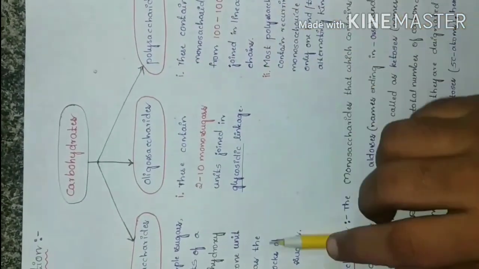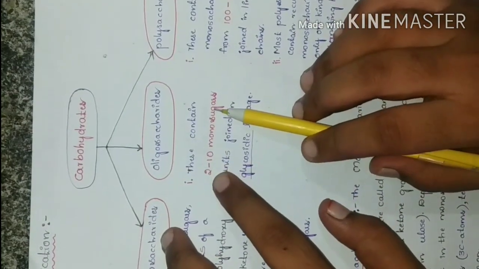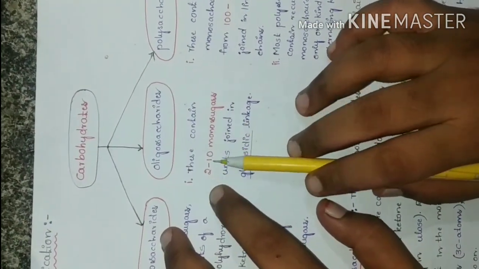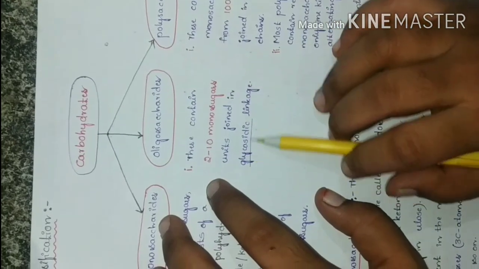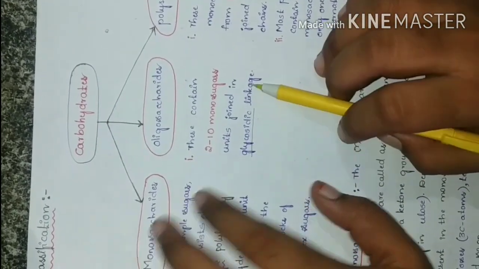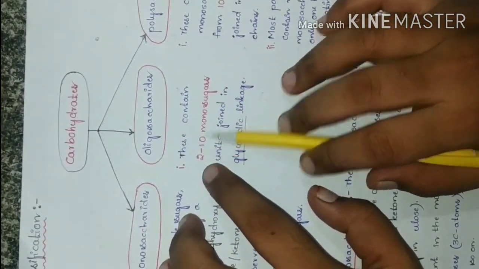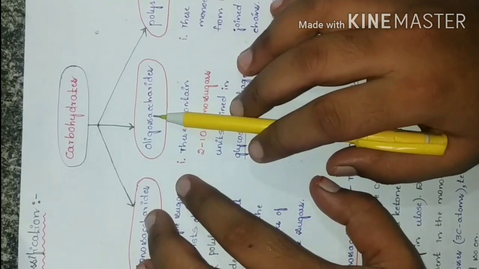Oligosaccharides are 2 to 10 monosaccharides bound by glycosidic linkages, where a glycosidic bond is present between the monosugars in the oligosaccharide.